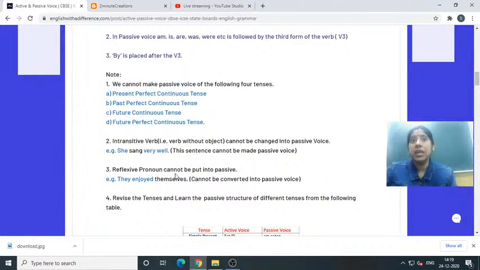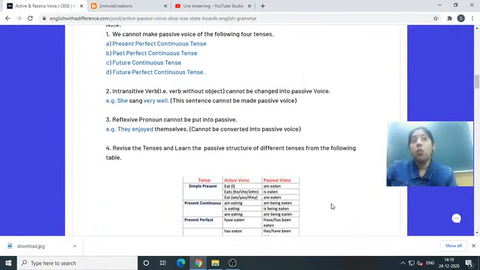Reflexive pronoun cannot be put into passive. They enjoyed themselves cannot be converted into passive voice. Got it? Next one. Revise the tenses and learn the passive structure of different tenses from the following table.